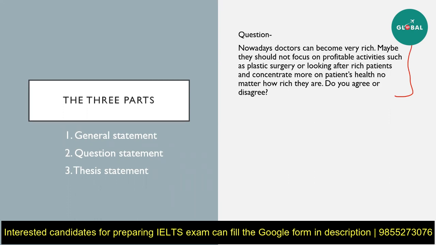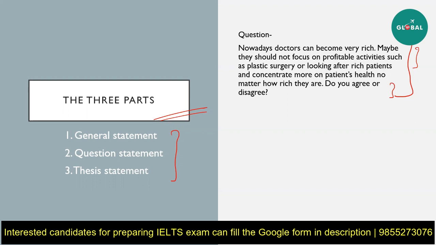Now, as you see, they have given us some sample statements that will make you understand the situation that is there. And then they have asked the question: do you agree or disagree with the statement given above? Every introduction for any IELTS academic writing essay will include 3 parts. Okay, so every introduction will have at least 3 sentences, if not more. Most of the introductions actually include 4 to 5 sentences. All right. So the first statement for your introduction will be an opening statement, which is known as a general statement.